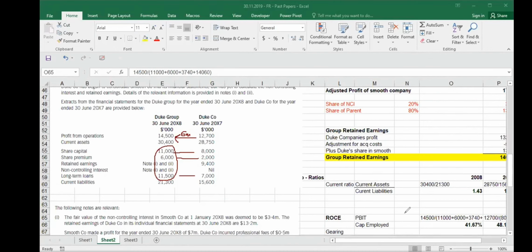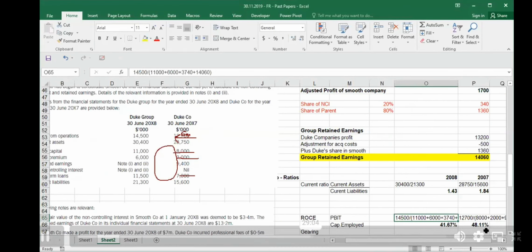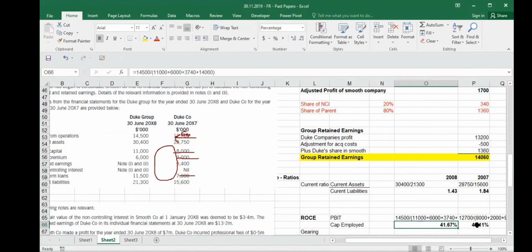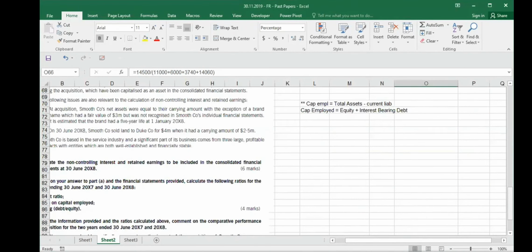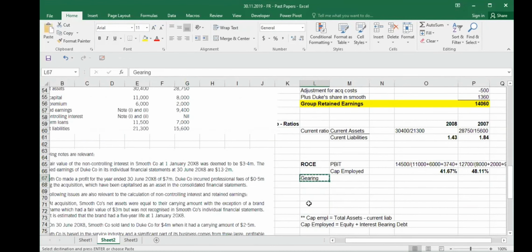This is one point which I specifically mentioned, if you remember. Whenever they ask you to calculate ROCE, such a scenario will arise. Like we say that our ROCE has gone down this year, but next year it may go up. It is going down because the income statement is taking an impact of only 6 months, whereas in the balance sheet, we are showing all the values. Am I clear? This is what you are going to write down in the interpretation part. Right now, we don't need to explain this. We just talked about it. But when you do the third portion, which is the interpretation, there you have to mention this.